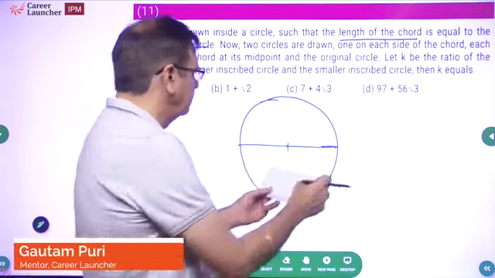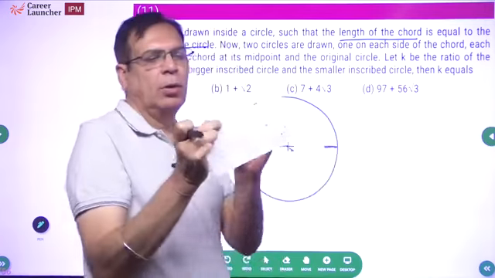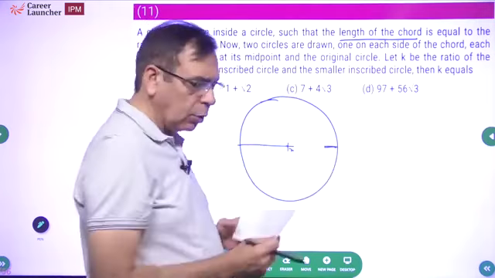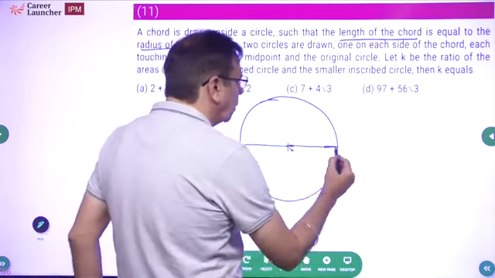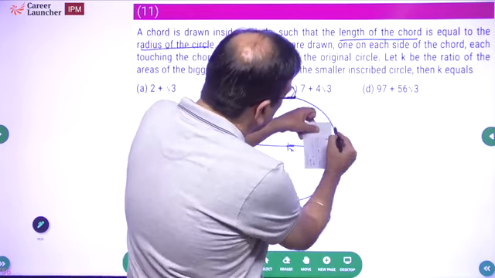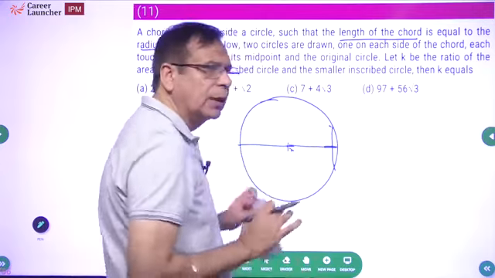Use your rough sheet. What am I going to do? Yeah. This is the length of the chord. So, this is the radius of the circle, so it is also equal to the length of the chord. That is what the question has told us. So, I will draw the figure like this. Yeah, approximately. On the screen it becomes difficult, but this is what it is.